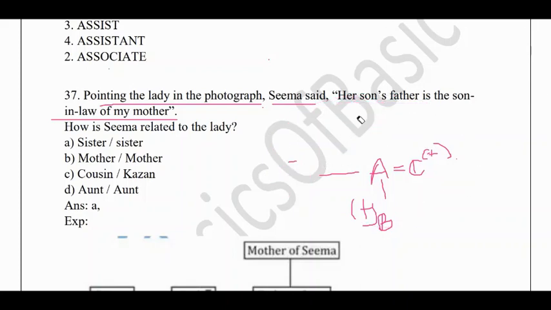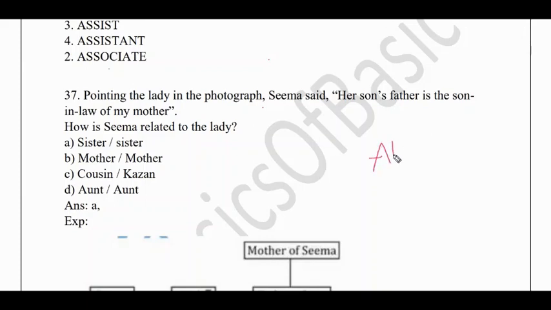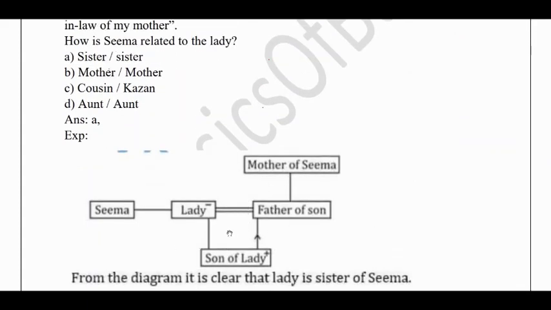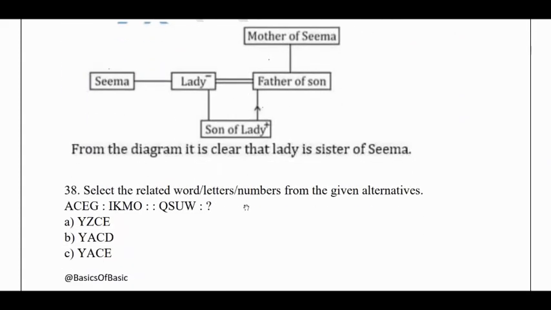How will I know these kinds of things? By practicing. I have practiced lots of problems on this from the Adda book. If you want to ace these, you need to solve them in a book, because almost 100 questions are present there. From there you can solve it. The diagram is also present here. So this is how you need to draw the diagram.